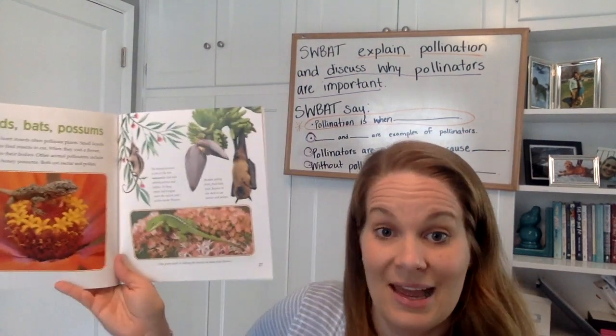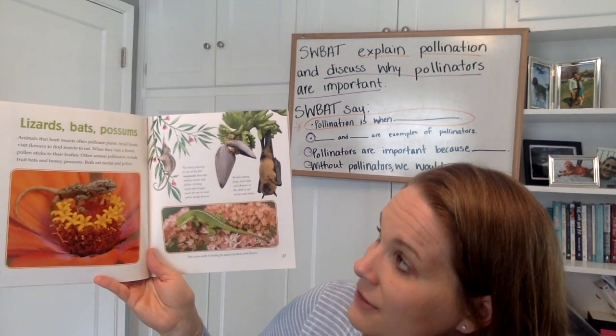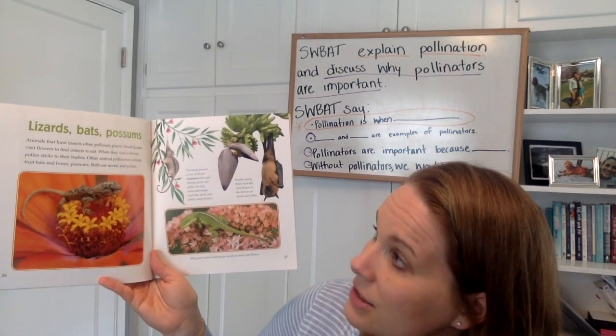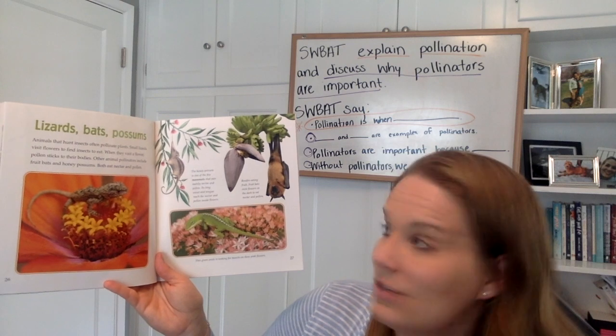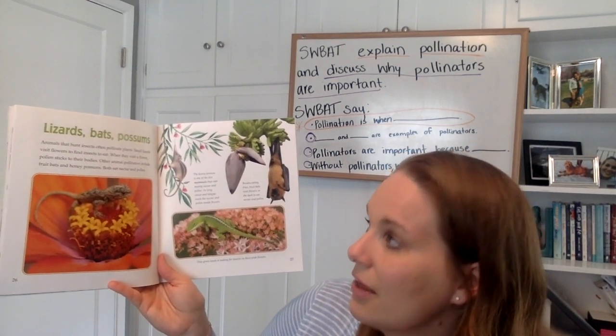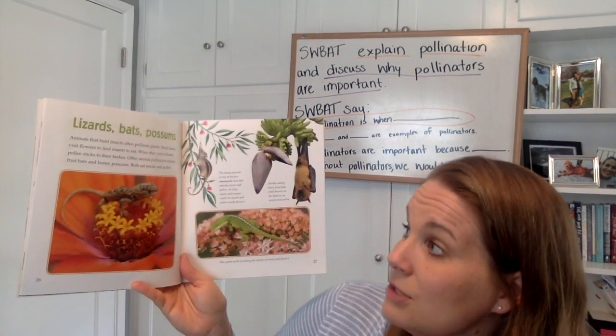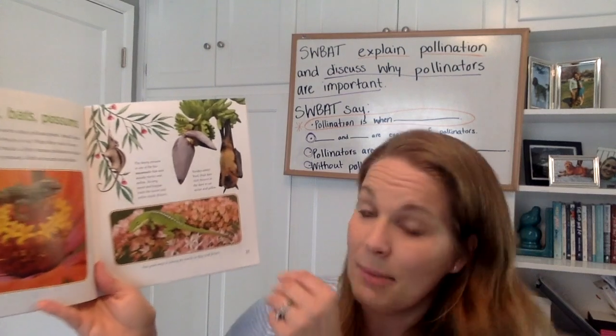Lizards, bats, and even possums. Animals that hunt insects often pollinate the plants. Small lizards visit flowers to find insects to eat. When they visit a flower, pollen sticks to their bodies. Other animal pollinators include fruit bats and honey possums. Both eat nectar and pollen.